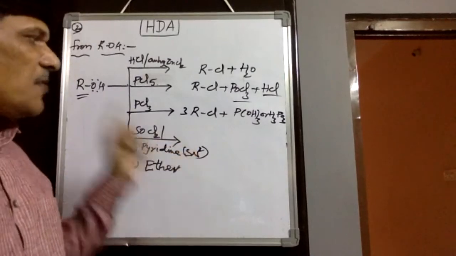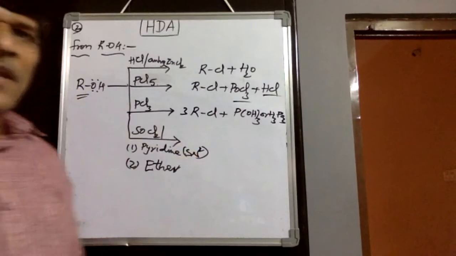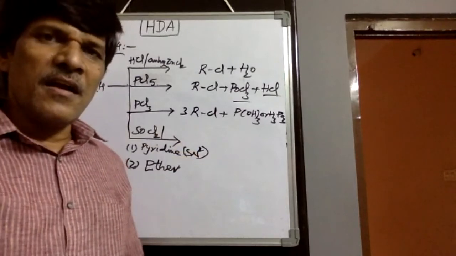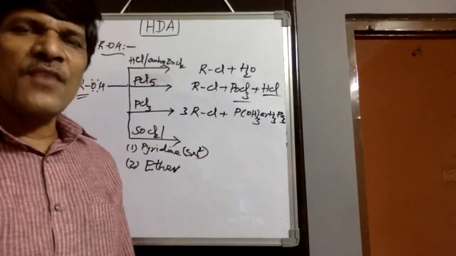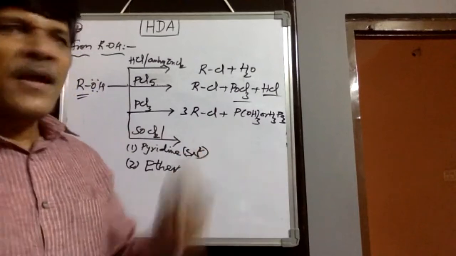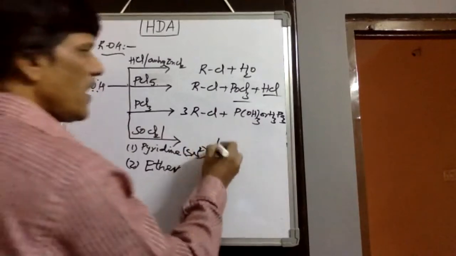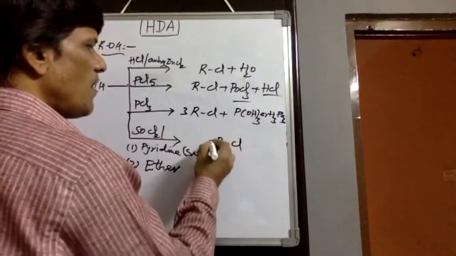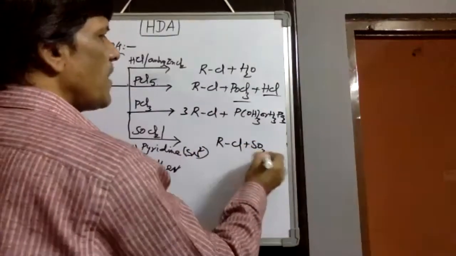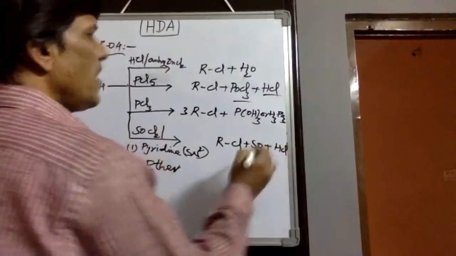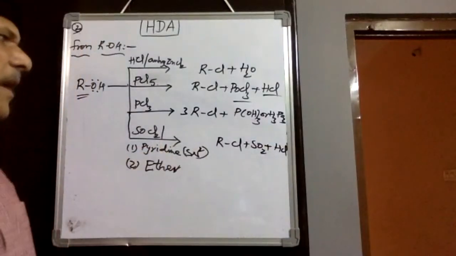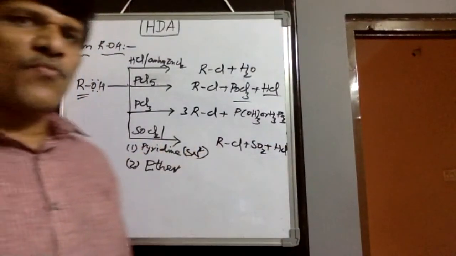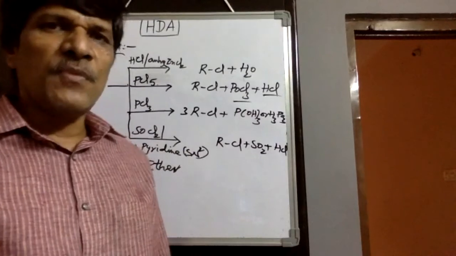And if the alkyl group is very large, or benzyl or allylic or tertiary, then definitely it follows the SN1 mechanism and is converted into alkyl chloride. And a pure form of alkyl chloride we would get, because the sulfur dioxide as well as HCl are absorbed by pyridine, so we get highly pure alkyl chlorides.